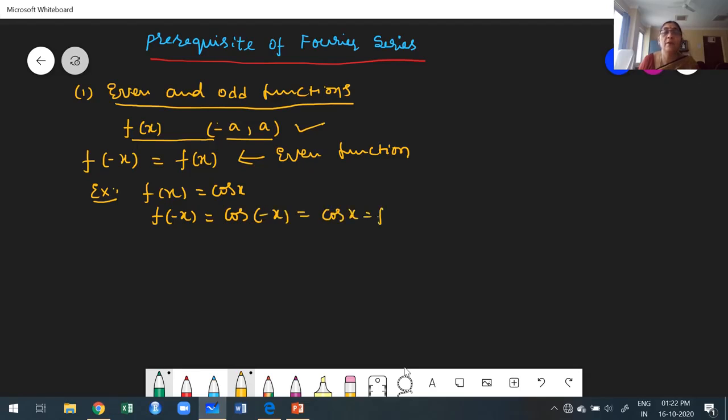Therefore, cosine functions are even functions. Similarly, x square. Keep in mind that for this cosine function we consider negative to positive limits. Next, see how an even function looks graphically. Yes, like that they look. It's clear? Now move to the next one, odd function.